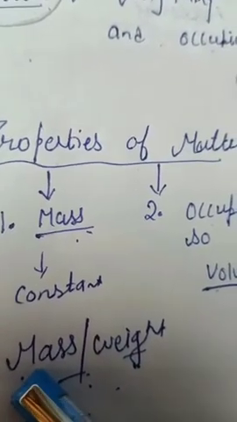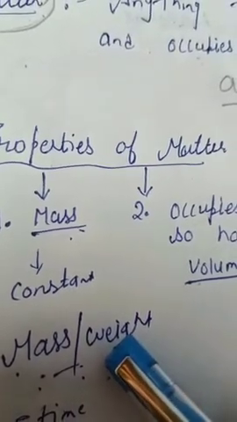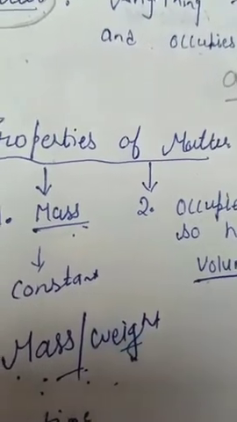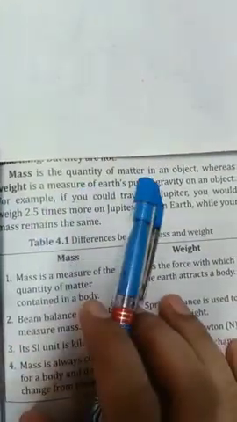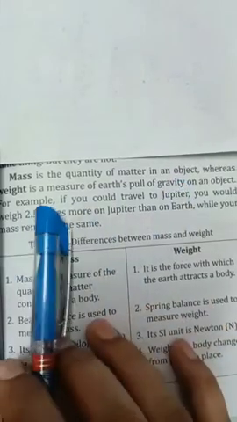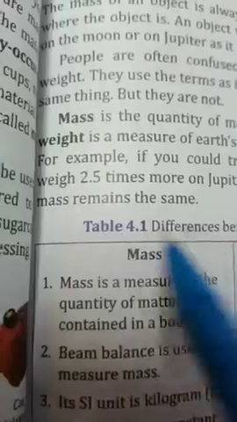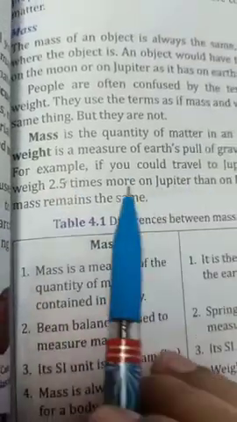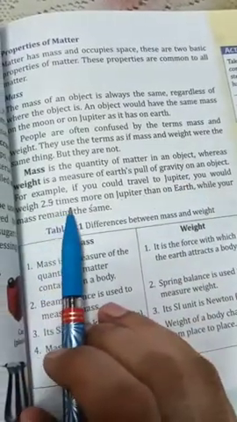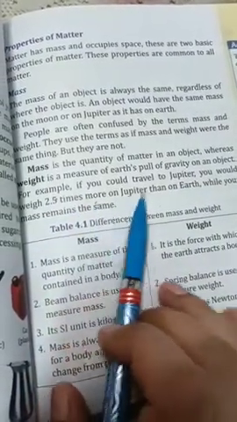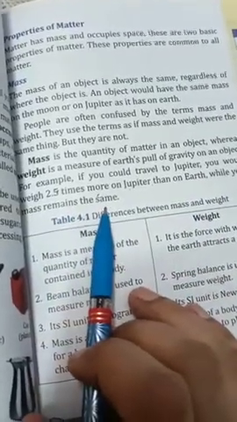Mass is the quantity of matter in an object, whereas weight is a measure of Earth's pull of gravity on an object. Underline, mass is the quantity of matter in an object. Weight is a measure of Earth's pull of gravity on an object. For example, if you could travel to Jupiter, you would weigh 2.5 times more on Jupiter than on Earth, while your mass remains the same.